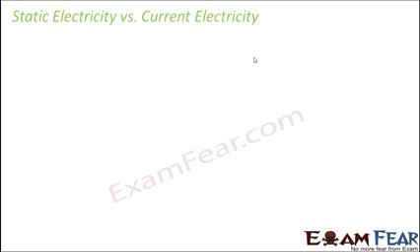Now, how exactly is static electricity different from current electricity? Because a lot of people get confused about these two. While talking about current also we are talking about charges. While talking about attraction and repulsion also we are talking about charges. So how are both of these different? Because when the balloon gets electrically charged, we do not feel any current in the balloon. But when we touch a wire through which current is flowing, we actually feel an electric shock. So let us quickly look at the difference between static electricity and current electricity.